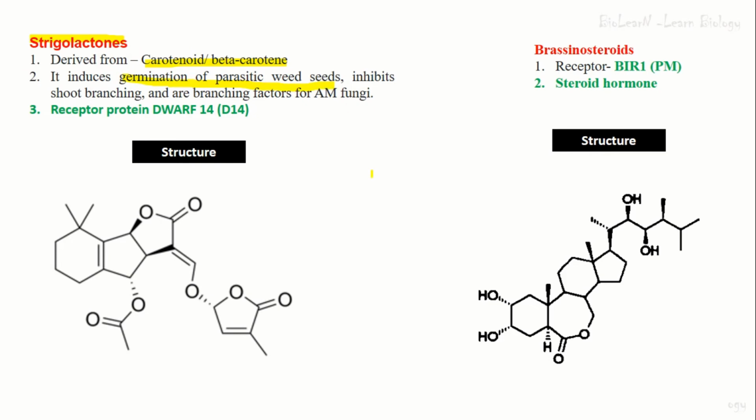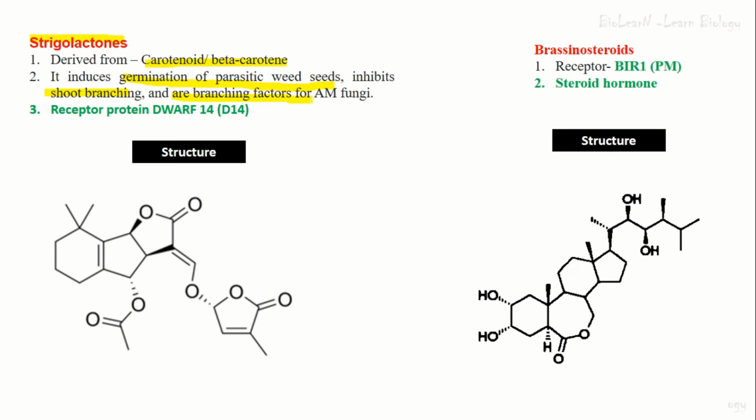So it was discovered when some scientists saw that the germination of parasitic weeds is stimulated by some compound, and that compound later on was identified as strigolactone. And it inhibits the shoot branching in the plant. It inhibits the shoot branching, and it is a branching factor for mycorrhizal fungi.